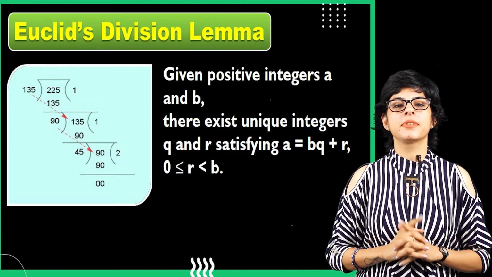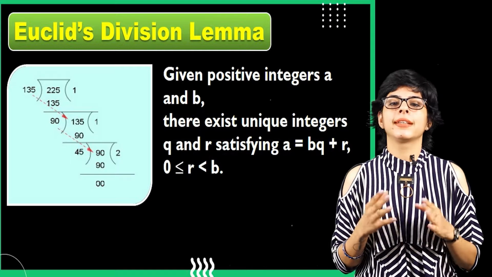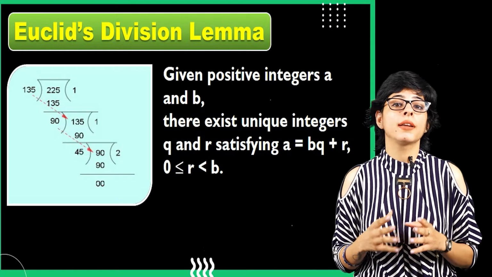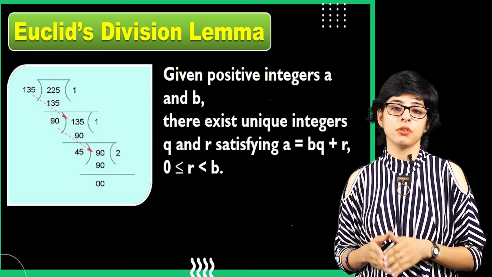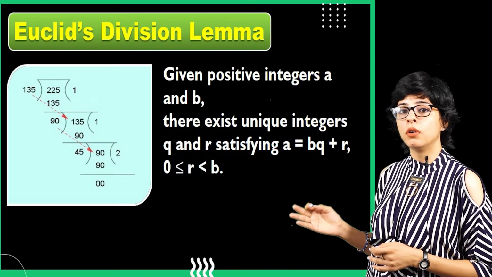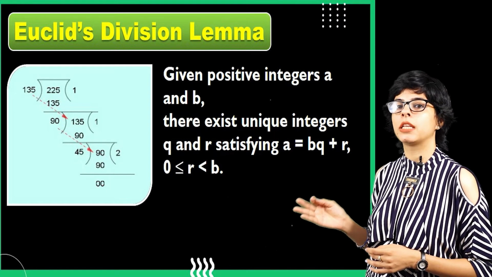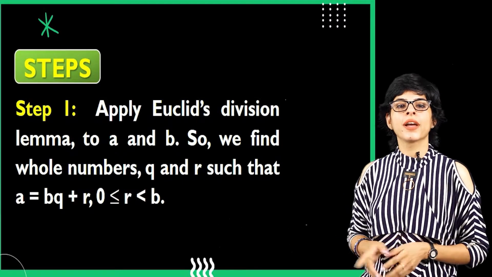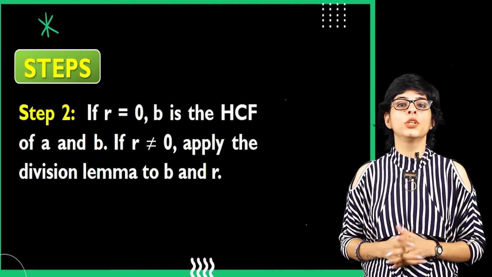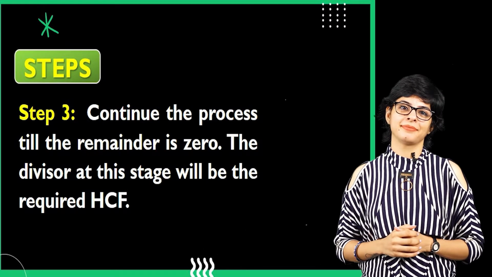So Euclid's theorem states that given positive integers a and b, there exist unique integers q and r satisfying the condition a is equal to bq plus r, wherein 0 is less than or equal to the remainder r, and it is less than b. So here are some steps to follow for Euclid's division algorithm. You can pause the video and please note them down.